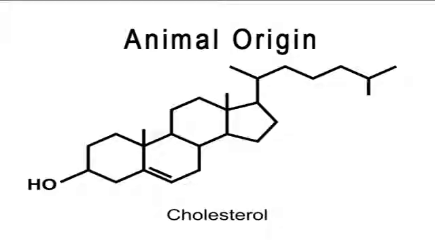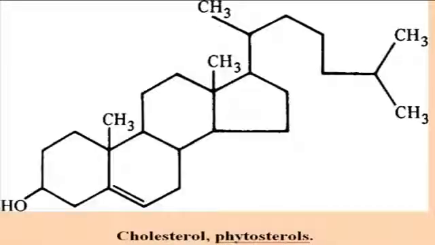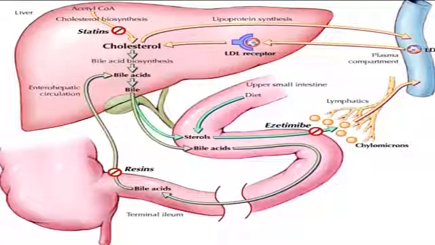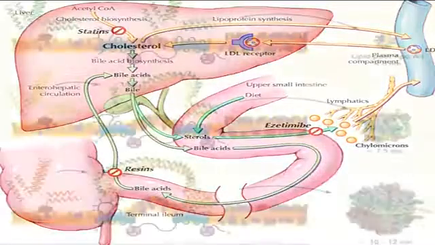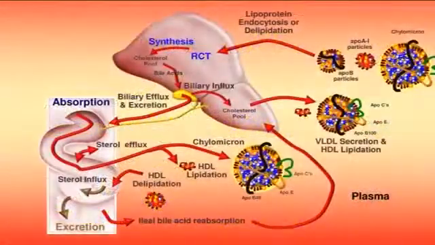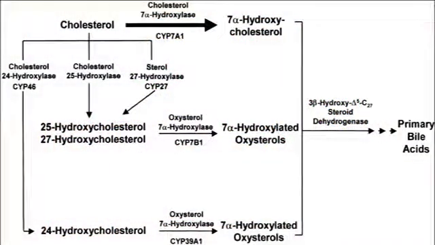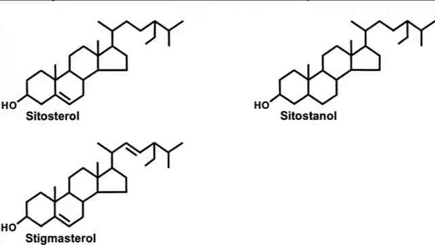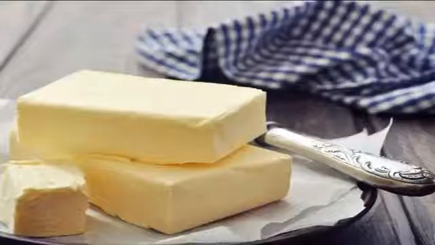Based on their origin, sterols are classified as cholesterol and phytosterol. Cholesterol is the primary animal sterol. It is regularly synthesized by and stored in the liver. Cholesterol plays an important role in membrane function. Cholesterol is also important because it is the precursor for the synthesis of bile acids and 7-dehydrocholesterol. The most common plant sterols are stanols, sitosterol and stigmasterol. Other plant sterols are found in margarine type products.